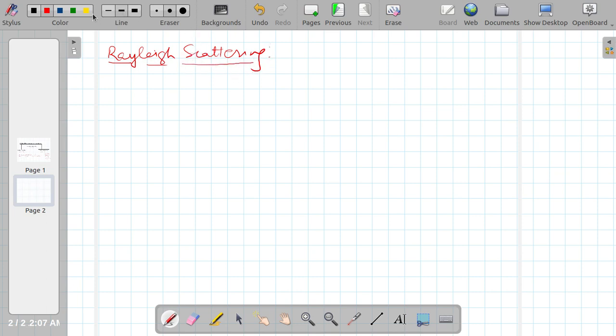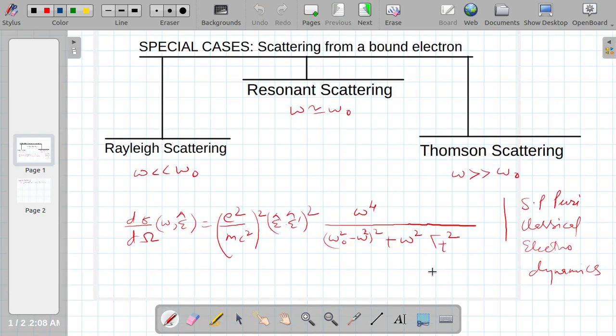This is a case of strong binding, and here omega is very much less than omega naught, or gamma t must be less than omega t. Keeping these in mind, let me call this equation 1.